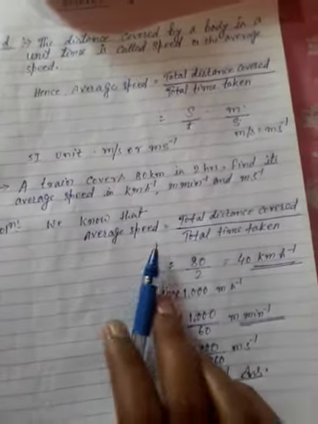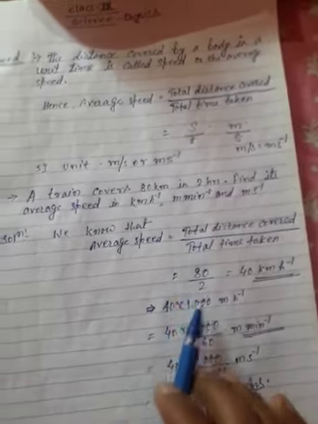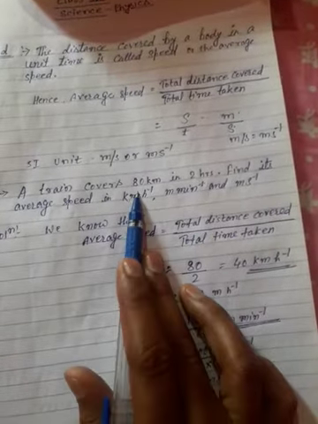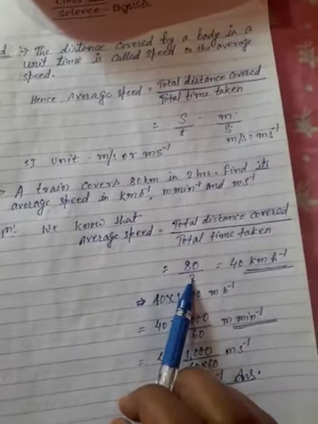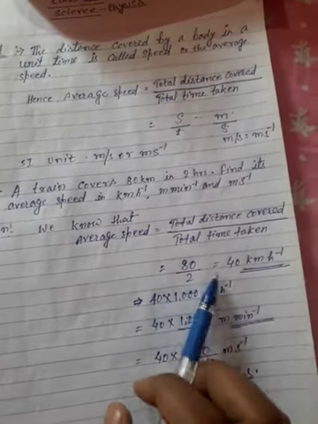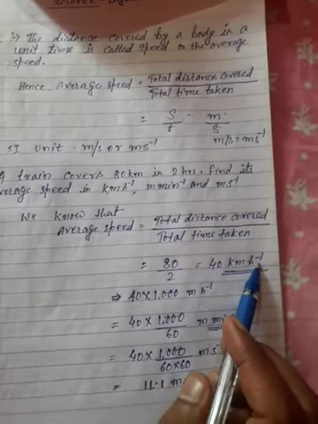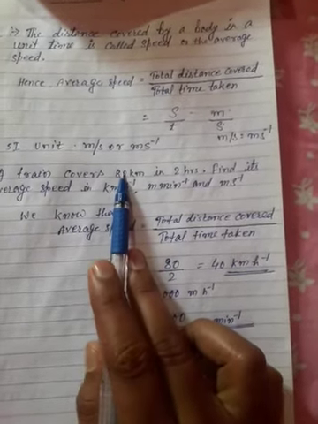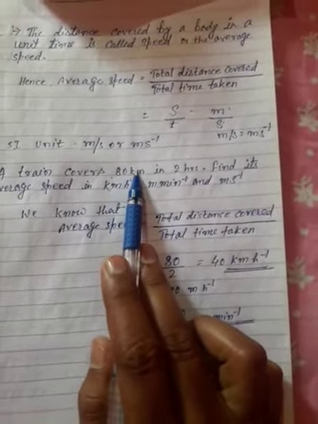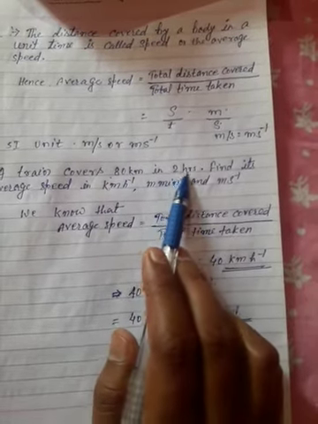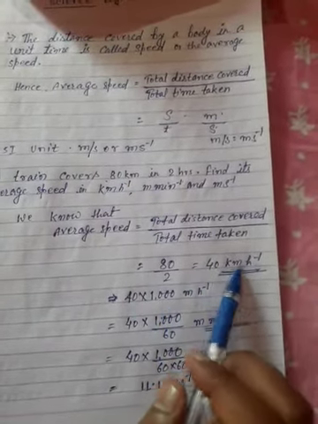We know that average speed is, this is the definition, and s is equals to given here 80 kilometer and time is given 2 hours. If you divide this one, then you will get 40, but this is in kilometer per hour, because here the quantity 80 is kilometer and 2 is hours, so kilometer per hour.